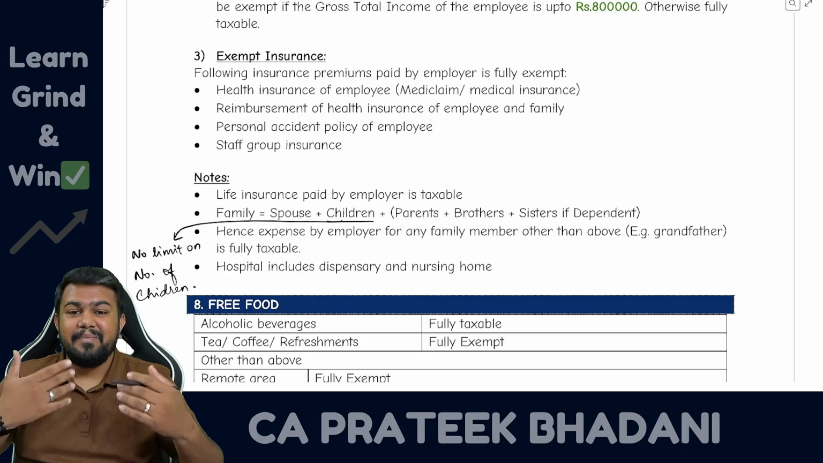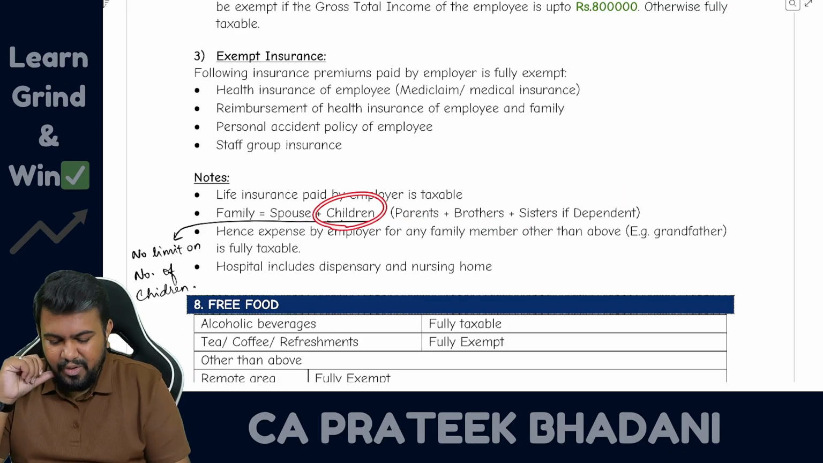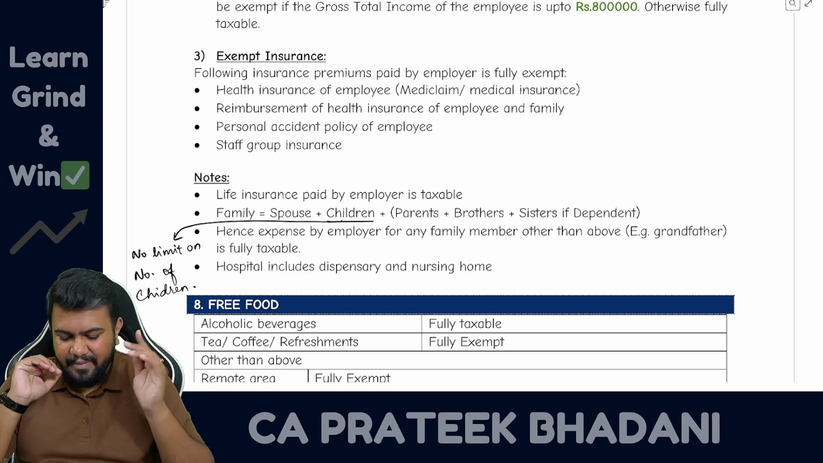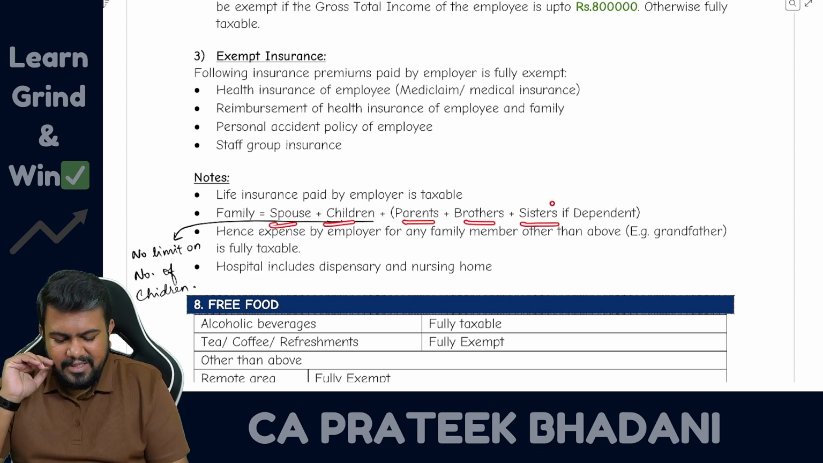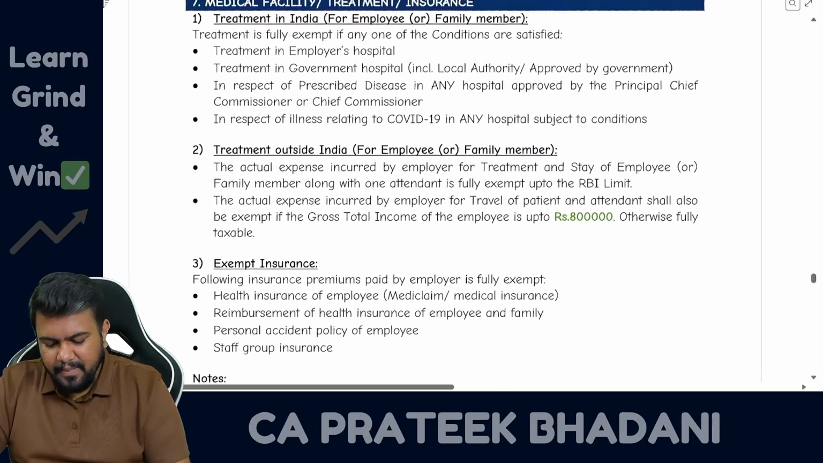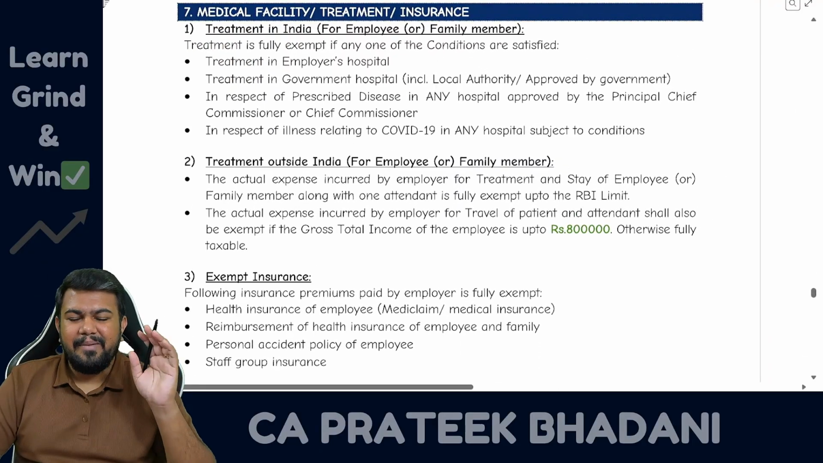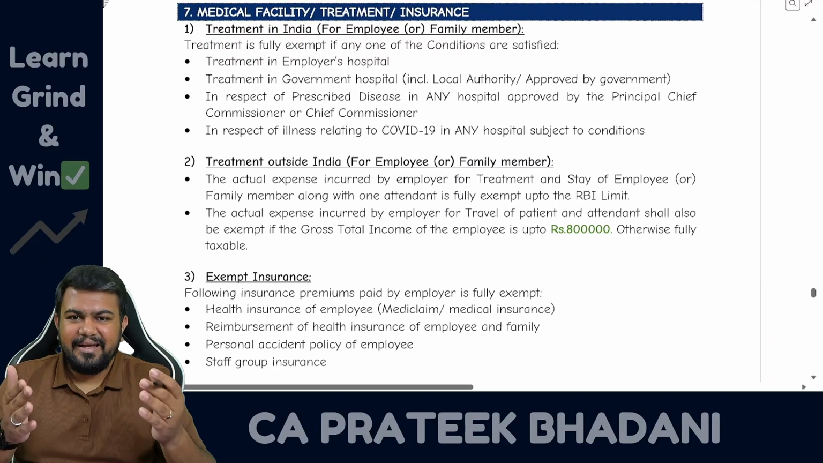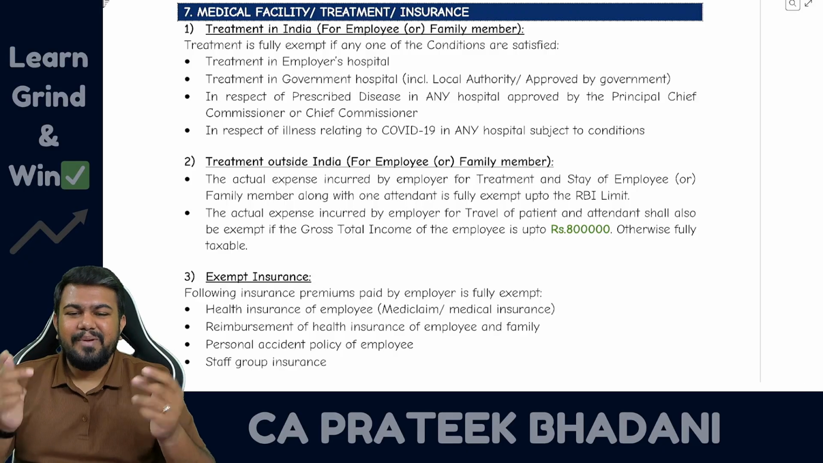But here it is a medical purpose, that is why there is no limit on the number of children. So spouse, children, parents, brother, sister if dependent on the employee, they can claim the benefit. And here you have to be thorough with the family definition, because if they give a question in the examination, they will be playing with that only.